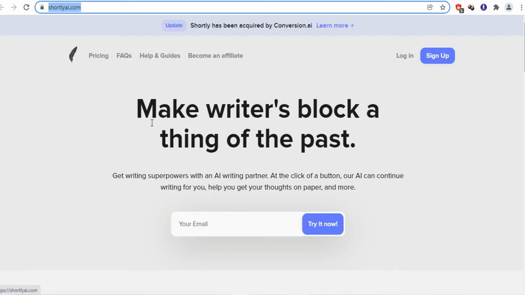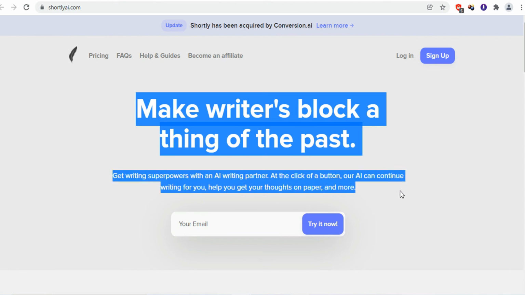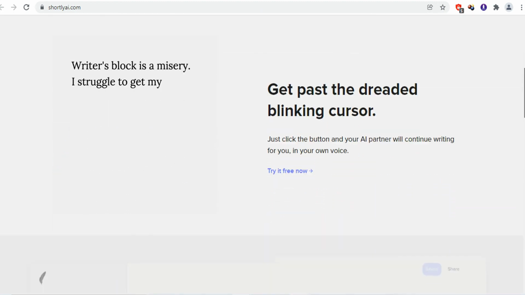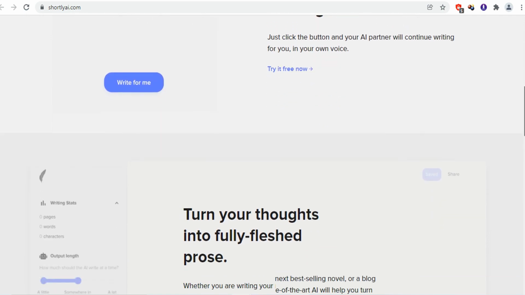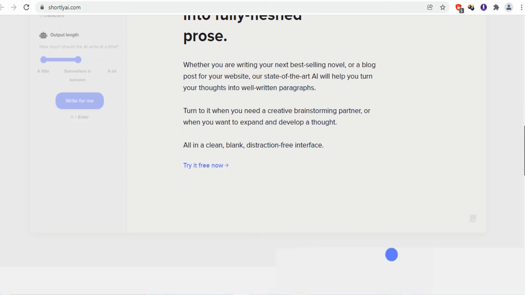The next website in our list is shortlyai.com. This website is very useful for writers and content creators. If you want to write any articles or essay, then simply you can pick up any topic, choose an output length, you can briefly input and then the AI will write for you. This service is not free and requires to have an account.